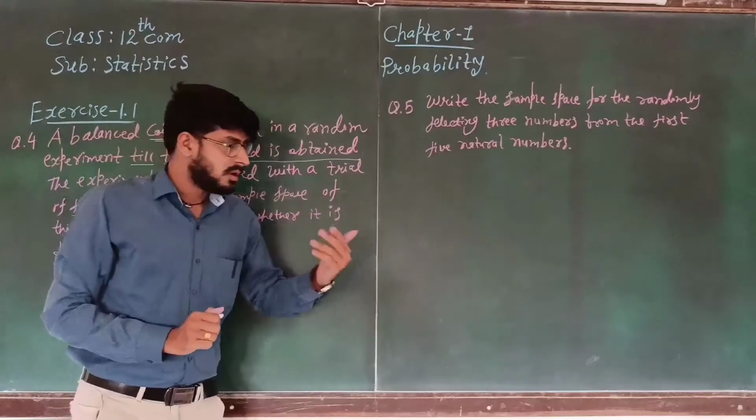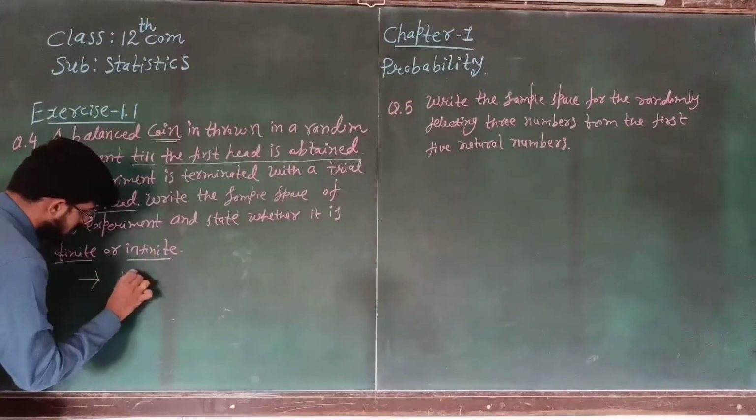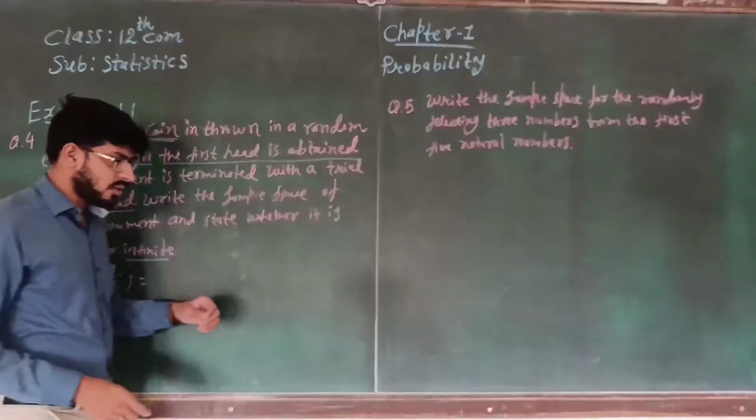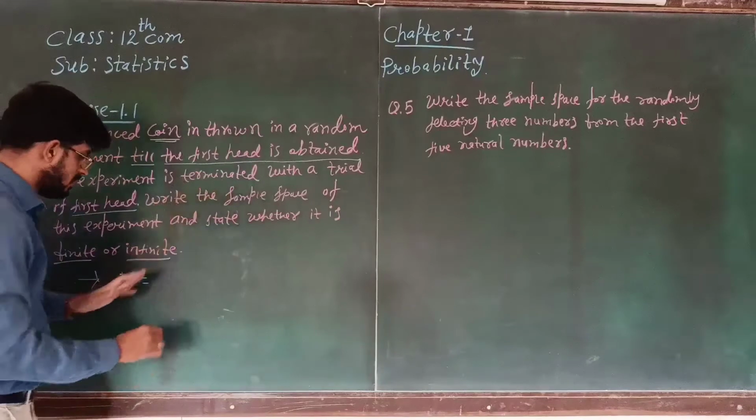Okay, so first we can write U is equal to, whenever we toss a coin a single time, we get head.